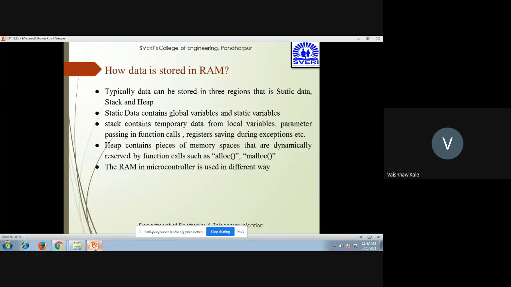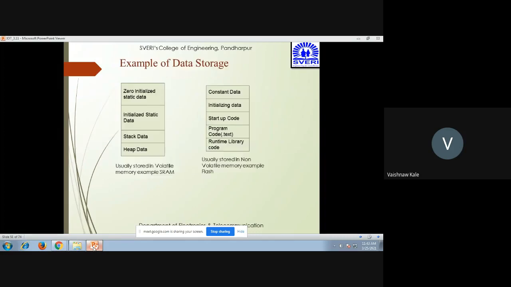Now how is data stored in RAM? It can be stored in three regions: static data, stack, and heap. Static data may contain the global variables and static variables, whereas the stack contains temporary data from local variables, parameters passed in function calls, registers, etc. The heap contains pieces of memory space that are dynamically reserved by calloc and malloc, and the RAM in a microcontroller is used in different ways. So this is how the value is stored.